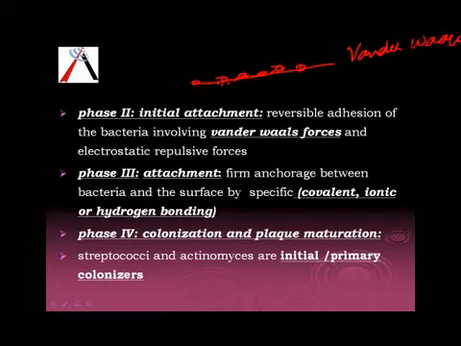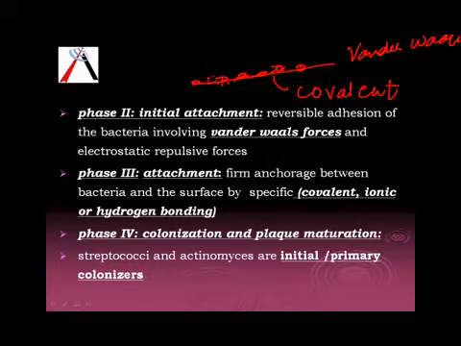After the first attachment, firm anchorage happens between the bacteria and the surface, and this is by the formation of covalent, ionic, or hydrogen bonds, and later there is maturation. The next stage is the maturation of the plaque.